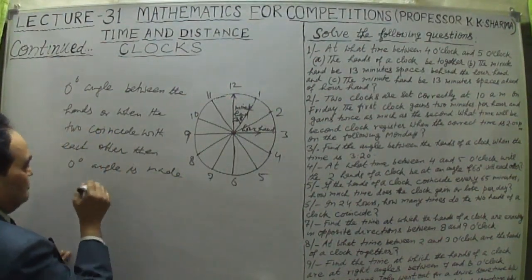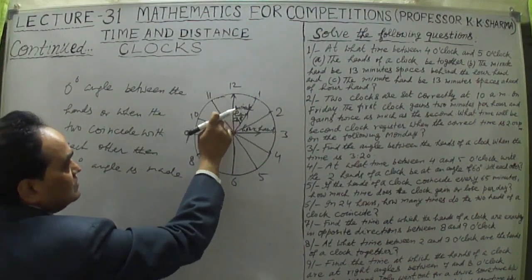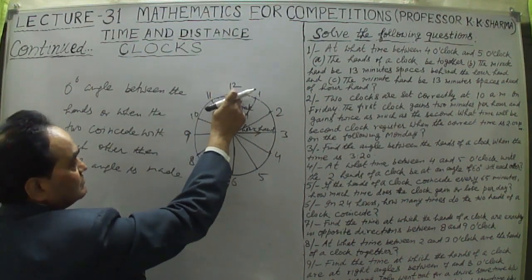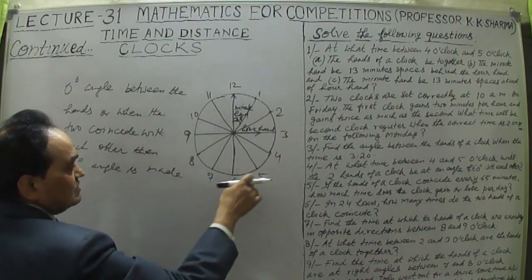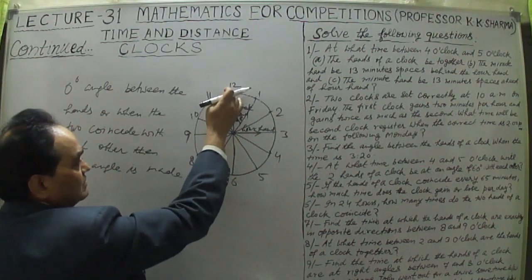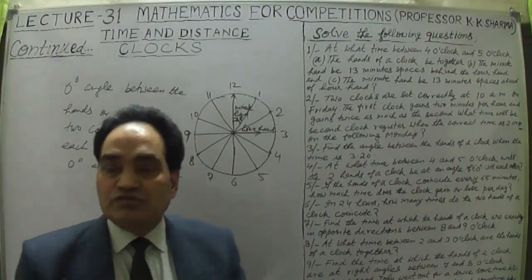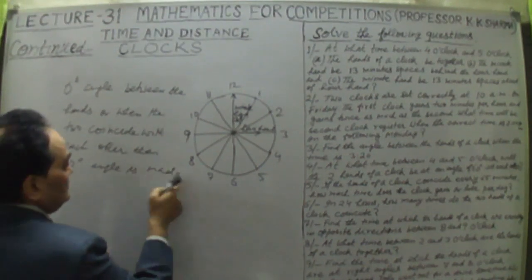You have to judge how 11 times. Think about when the hour hand is at 11 and the minute hand is at 12, then as the minute hand travels ahead, it meets the hour hand at 12, they coincide, and they make a 0 degree angle. In this way, a 0 degree angle is made.